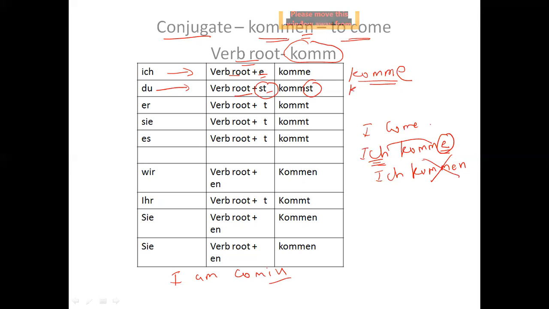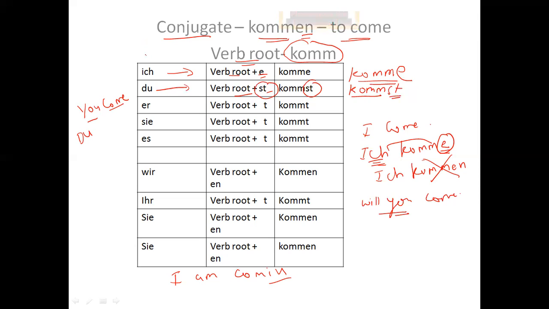So what is the verb root here? K O double M, st, kommst. Komm is the verb root plus st, kommst. If I give you a sentence, you come, what is you? Du. And what is come? So I need to conjugate.